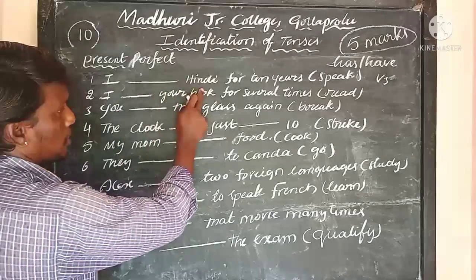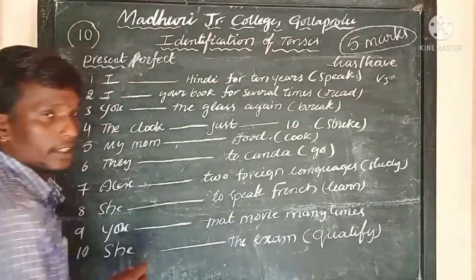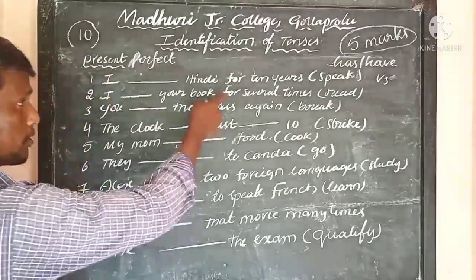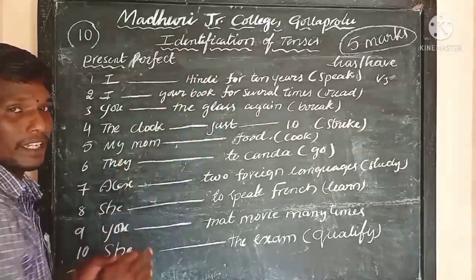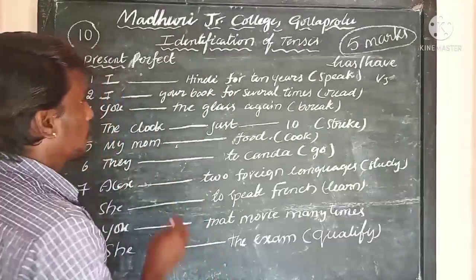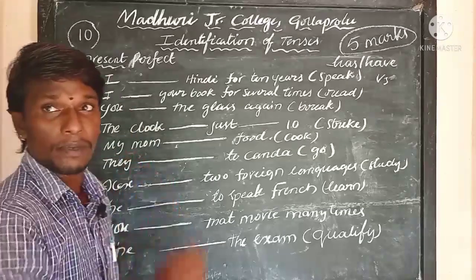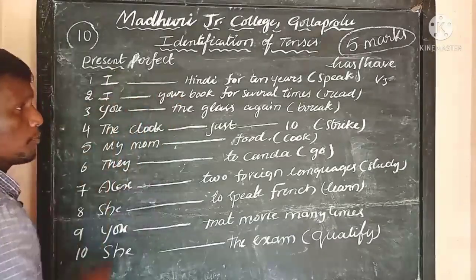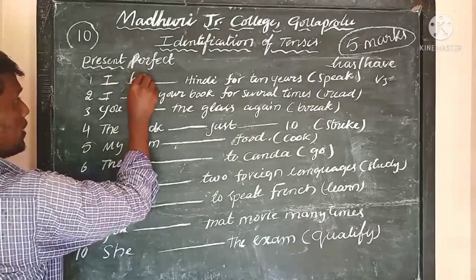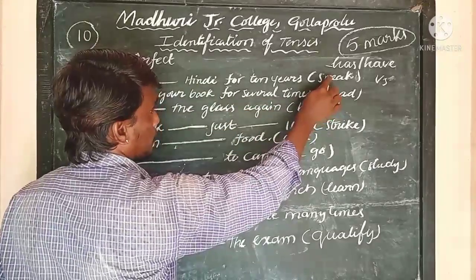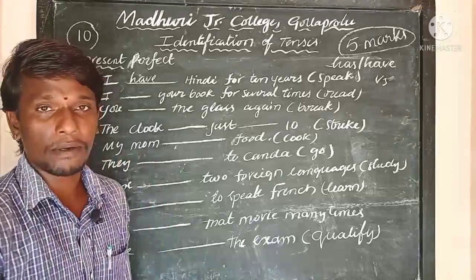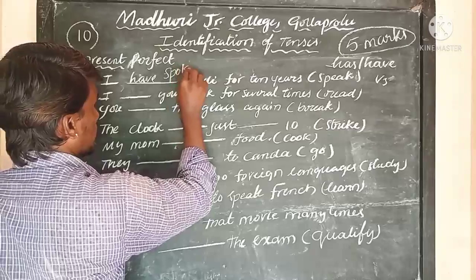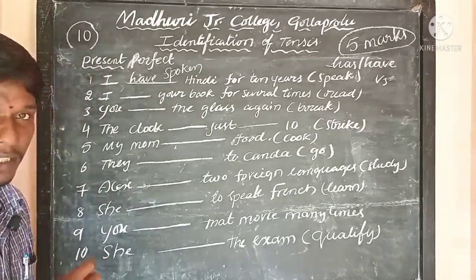See, I dash in the for 10 years. Here, for 10 years, the action has started in the past and continued even some years in the present, so it is to be written in present perfect tense. As the subject is I, what is the have form? As I is first person, the right have form for I is have. I have. What is the verb given in the bracket? The verb is speak. What is the third form of the verb? Speak, spoke, spoken. So here you should write spoken. I have spoken Hindi for 10 years.